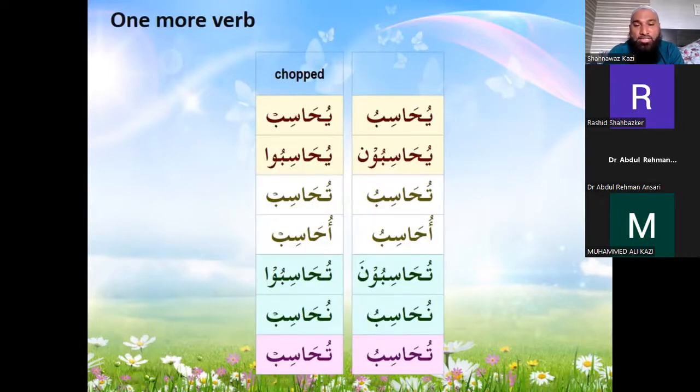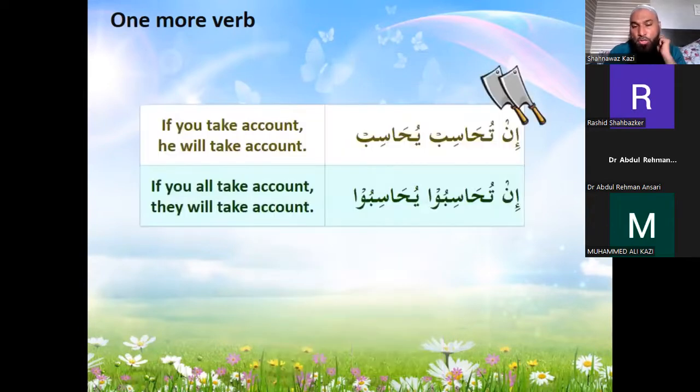The other verb is yuhasibu. The conjugation will be yuhasibu, yuhasibuna, tuhasibu, tuhasibuna, uhasibu, nuhasibu, and tuhasibu. But when it gets chopped, it becomes yuhasib, yuhasibu, tuhasib, tuhasibu, uhasib, nuhasib, and feminine will be tuhasib. I will say it in English, and then you all repeat it in Arabic. If you take account, he will take account: in tuhasib, yuhasib. If you all take account, they will take account: in tuhasibu, yuhasibu.